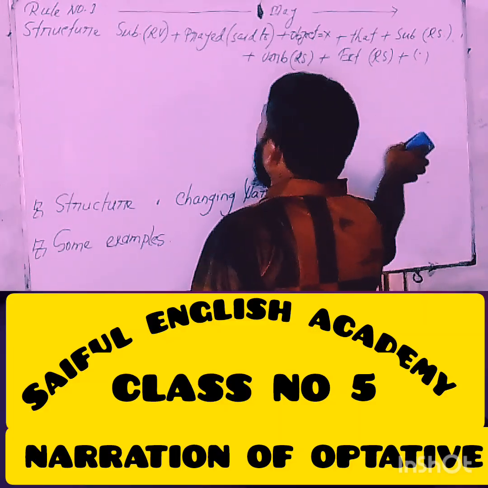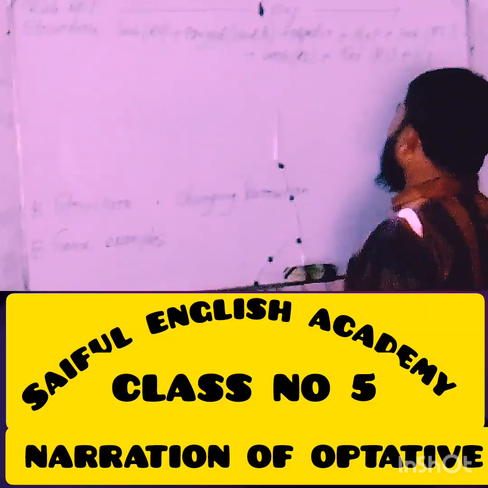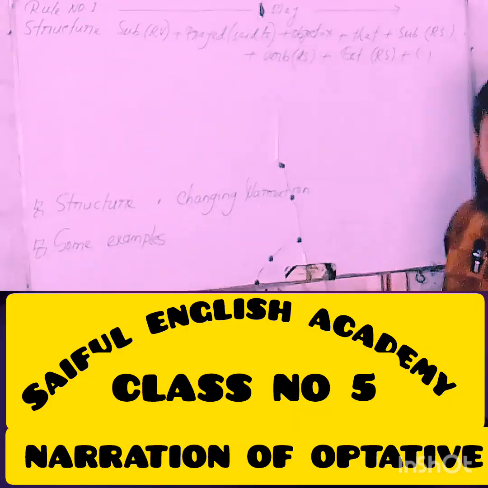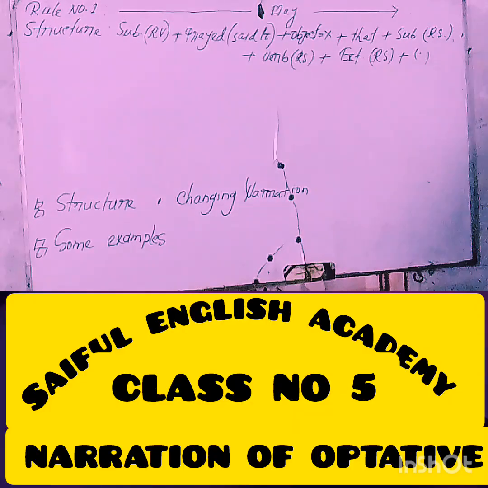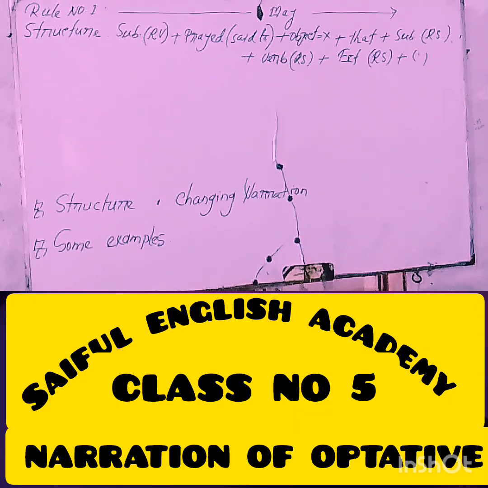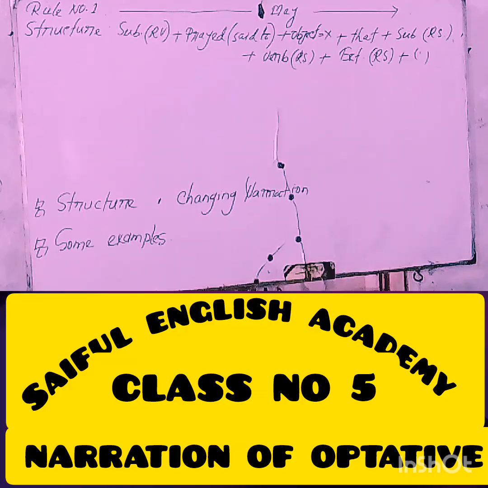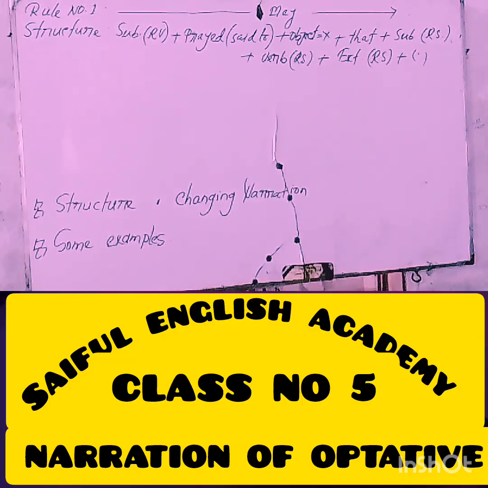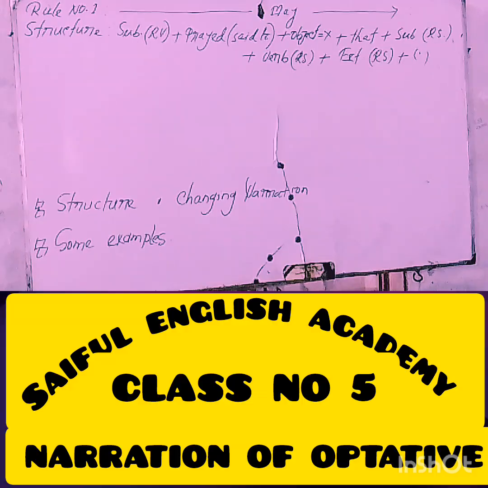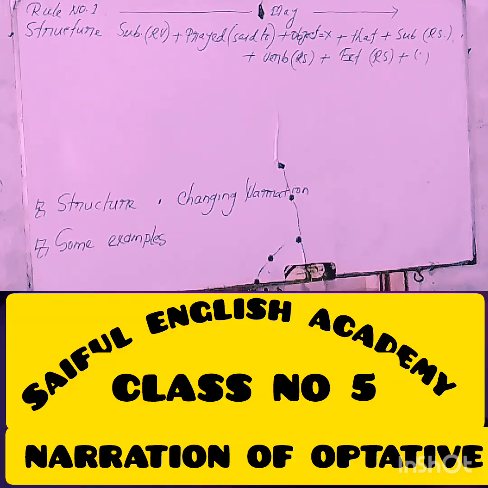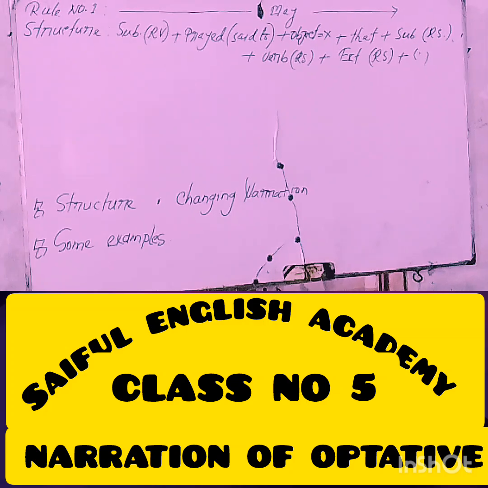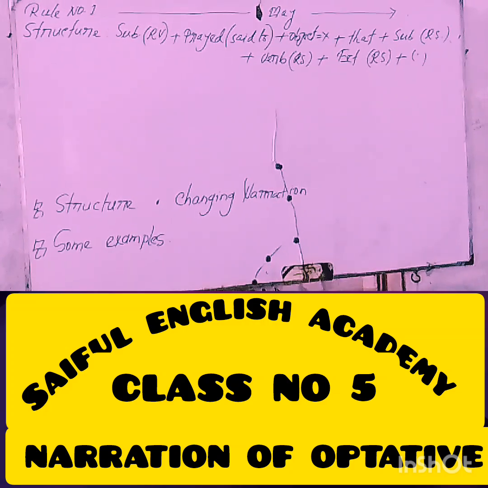My dear learners, if any optative sentence starts with May, at the time of changing narration we will have to follow the structure. What structure? Number one, we will have to use the subject of the reporting verb. Number two, we will have to use prayed instead of said of the reporting verb. Number three, the object of the reporting verb must be deleted.